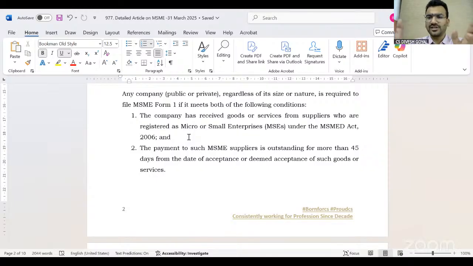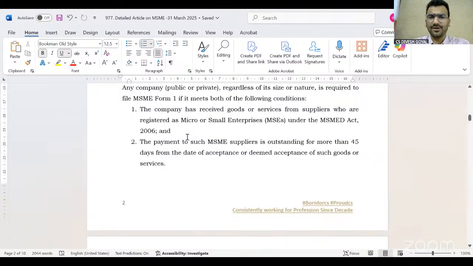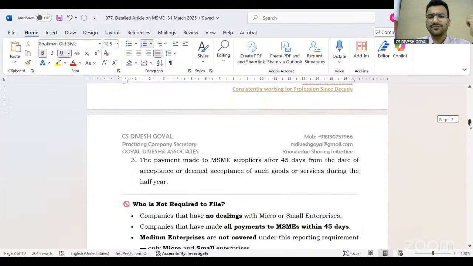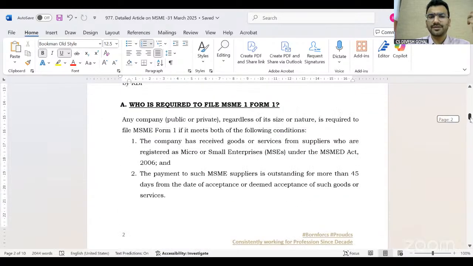So this provision of the MSME 1 is not applicable to the LLP. Only companies registered under the Companies Act have to file the MSME 1 form. Now, to check whether my company has to file or not, number one, I have to check whether any vendor of the company is registered under MSME or not. This is the first check.